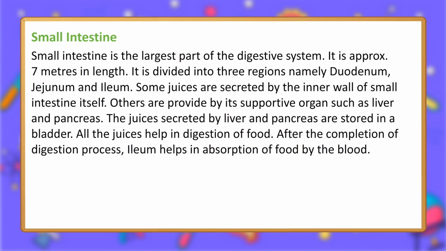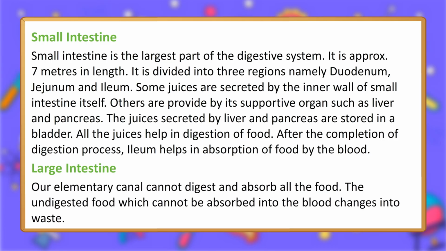Small intestine. Small intestine is the largest part of the digestive system. It is approximately 7 meters in length. It is divided into 3 regions, namely duodenum, jejunum, and ileum. Some juices are secreted by the inner wall of small intestine itself. Others are provided by its supportive organs such as liver and pancreas. The juices secreted by liver and pancreas are stored in a bladder. All the juices help in digestion of food. After the completion of digestion process, ileum helps in absorption of food by the blood.